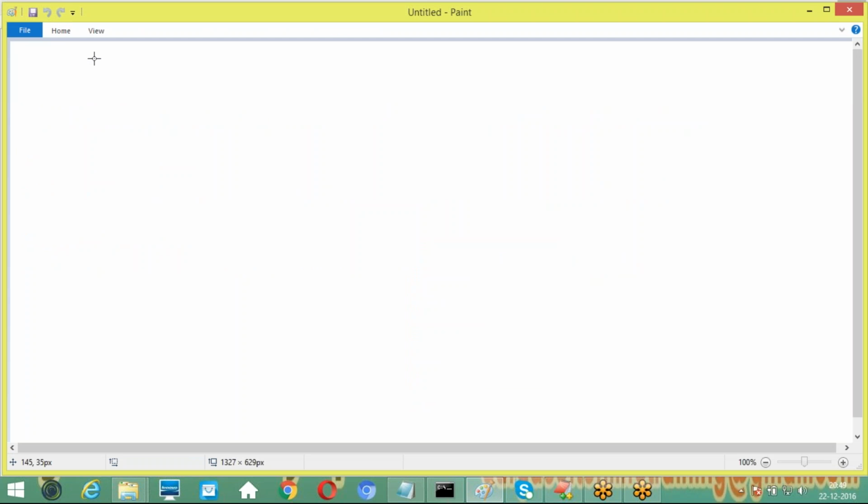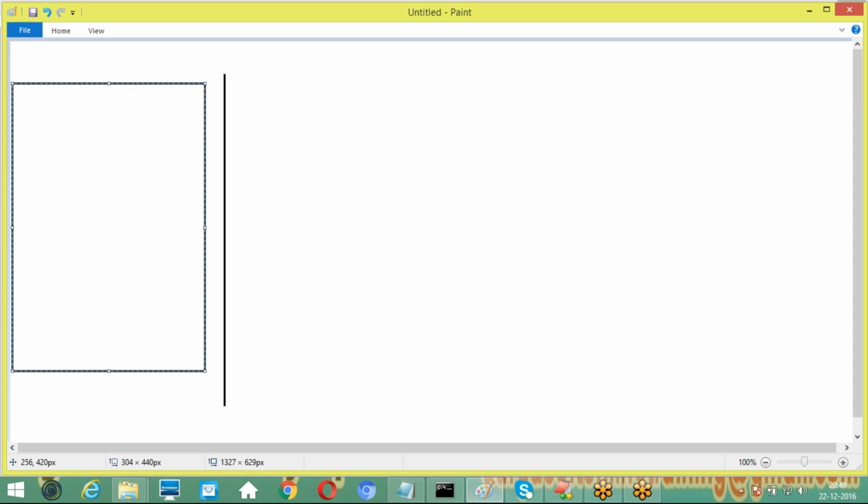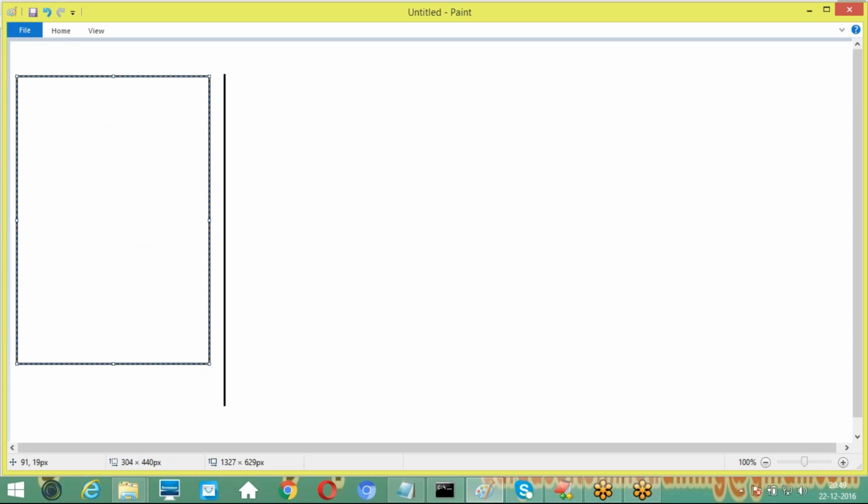For example, if we prepare any application without using client server architecture, then this application is called a standalone application. Do you understand it?